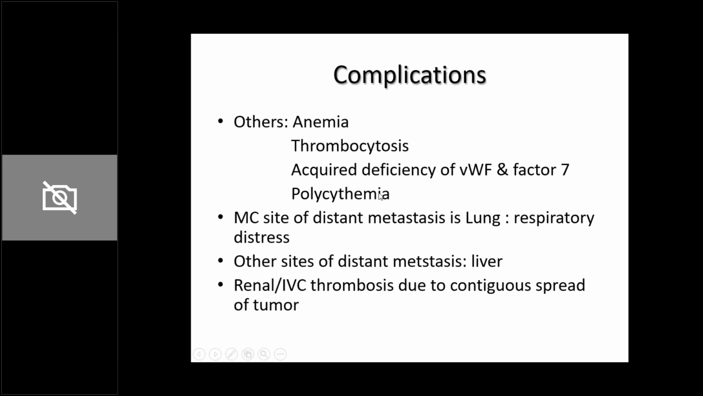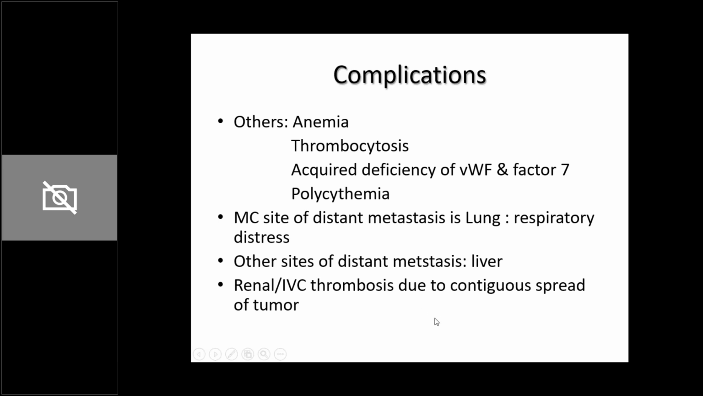So what happens is that because of certain factors, thrombopoietin excess is produced in the body. Because of the TPO excess, thrombocytosis occurs, and TPO also leads to increased production of RBC. Sometimes they present with polycythemia. The most common site of distant metastasis is the lung. Most of the solid tumors, the most common site of metastasis is the lung, except for neuroblastoma. So respiratory distress can therefore be a manifestation, and other sites can be liver.